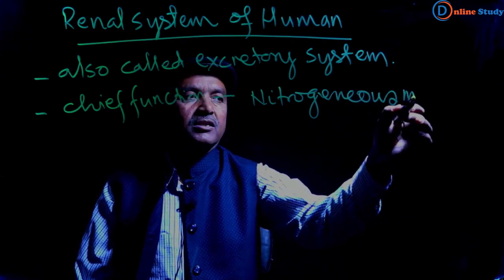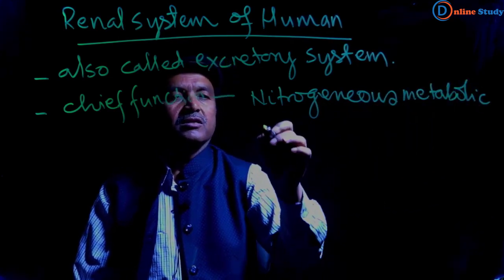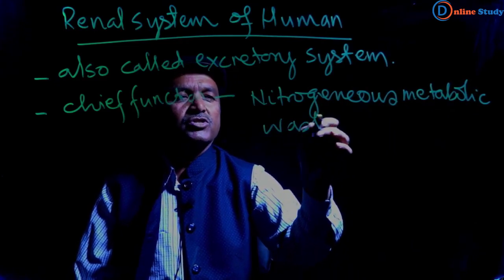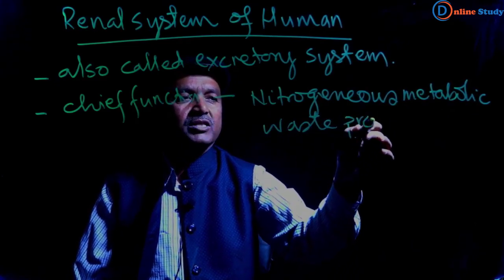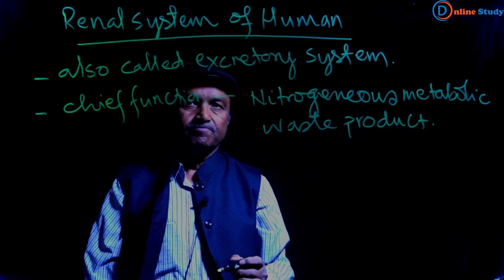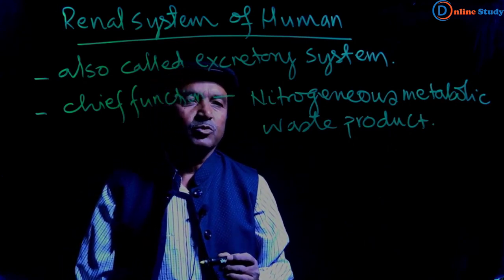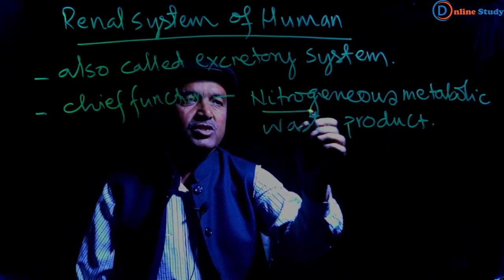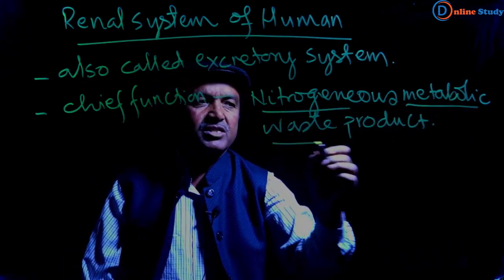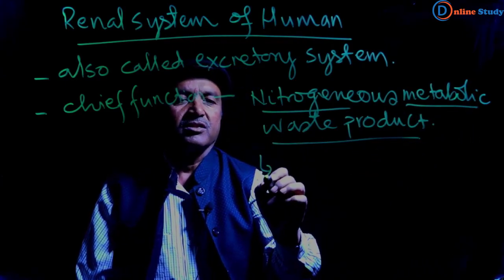Nitrogenous metabolic waste products. This is the chief function of the renal system or excretory system of human. There are three types of nitrogenous metabolic waste product.